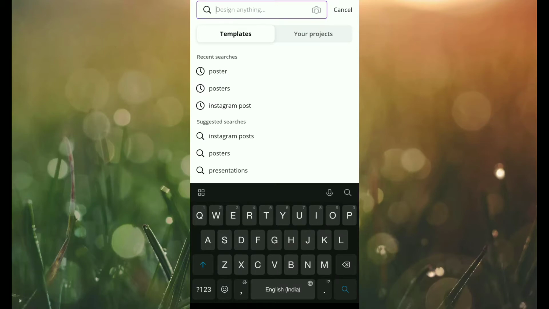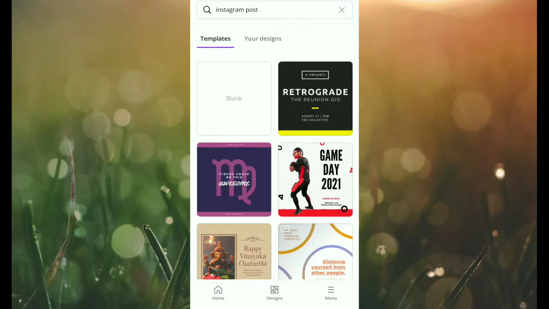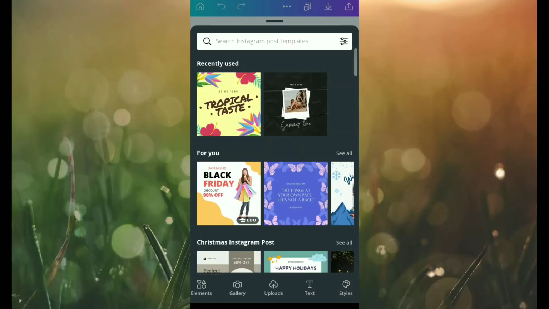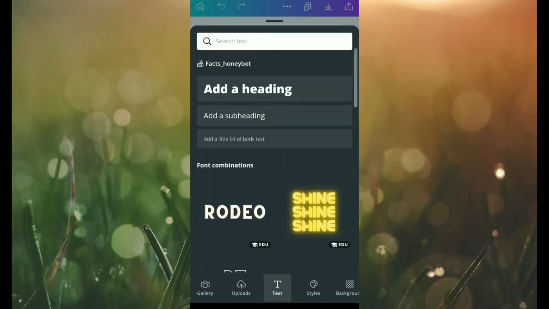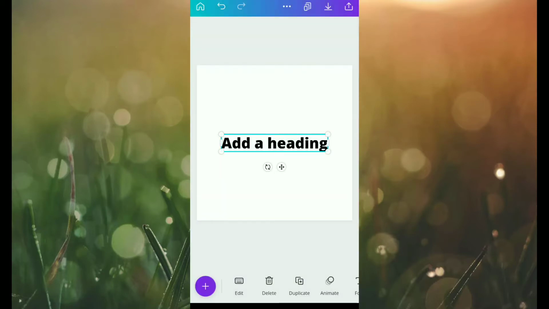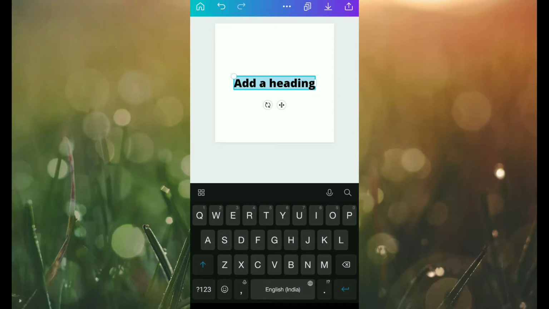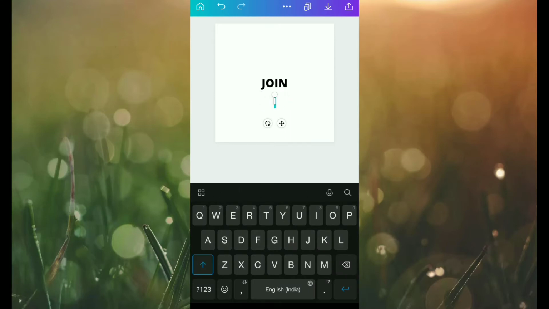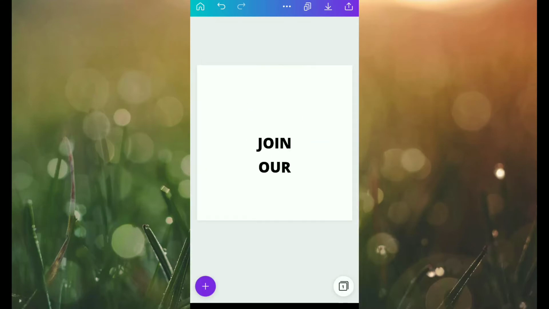First of all, we are going to search for the Instagram post blank page. And after selecting it, we are going to select the text box. Now, after selecting the text box, we are going to write some text on it. First of all, I am going to write join. Then, I am going to duplicate it and write R. And at last, I am going to write clan.